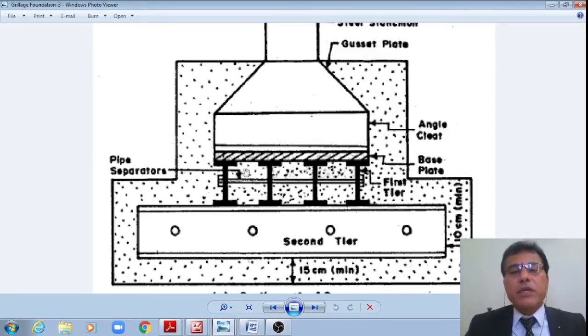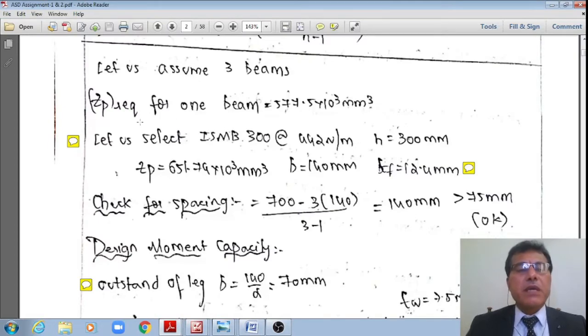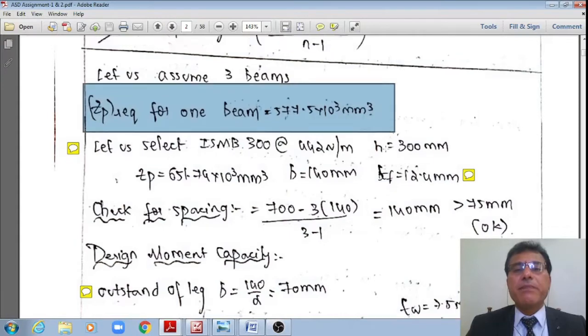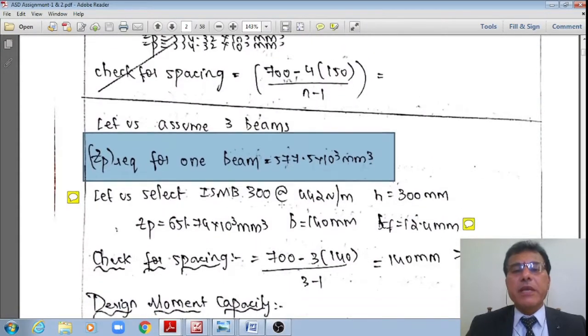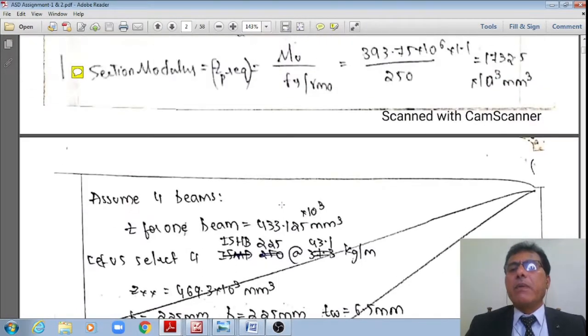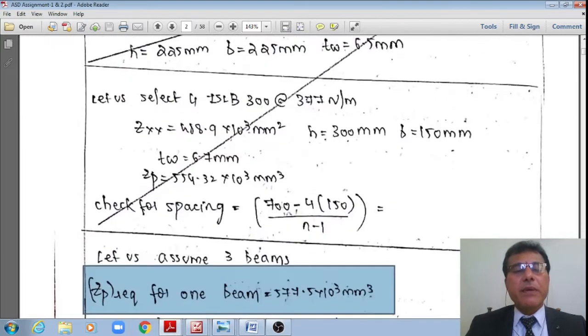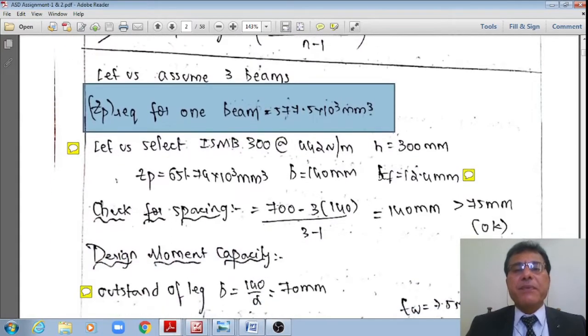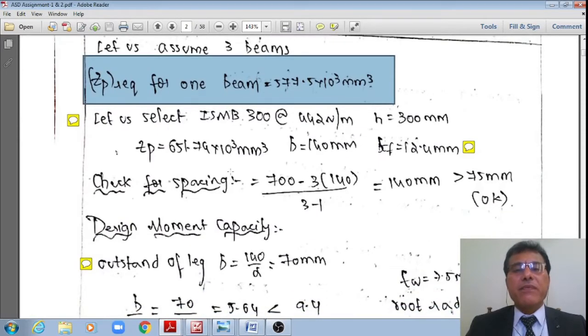That's what I'm just assuming, so that the gap between the ends of the flanges should be not less than 40 mm as per the code, and also practically not less than 75 mm. Now, keeping that in mind, this is my assumption, that let us assume three number of beams. Therefore, the plastic section modulus required for each of the beam is equal to that value divided by 3. Previously, I got the value 1732.5, that divided by 3 now works out to say 577.5 × 10^3 mm³, or 577.5 centimeter cube.